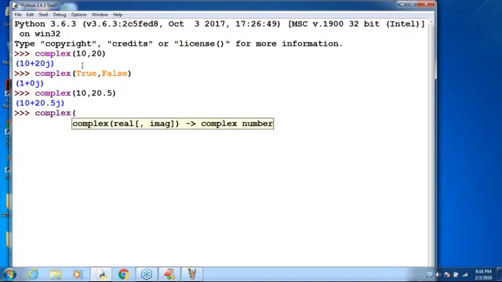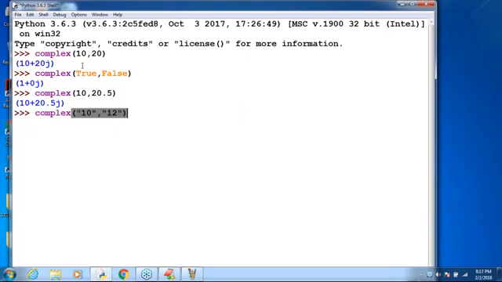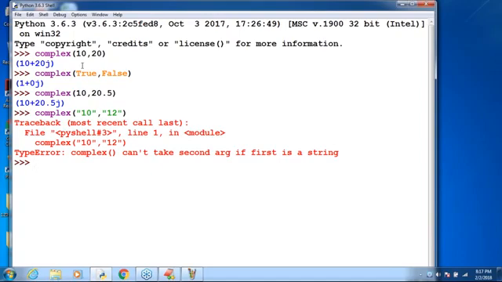Now complex of "10" I'm taking, comma, 12 I'm taking. Can you please observe? What is the answer by default you are going to get? Just read this point very carefully: complex() can't take second arg if first is a string.